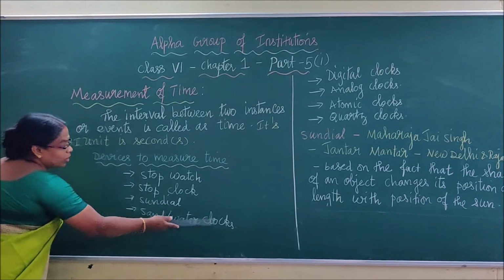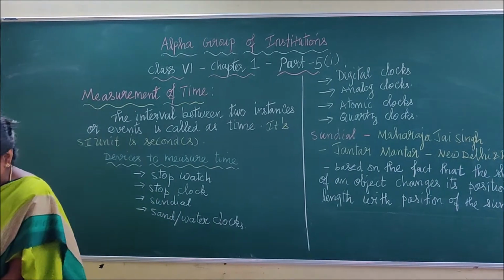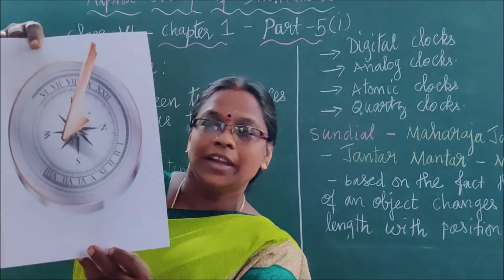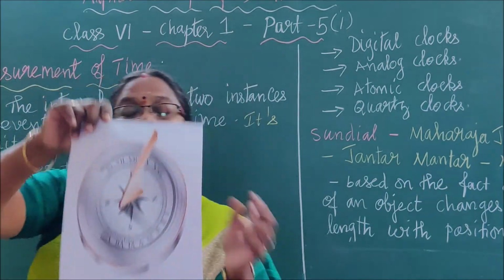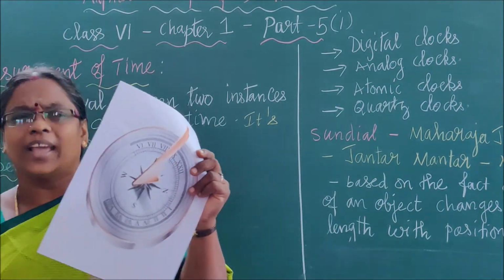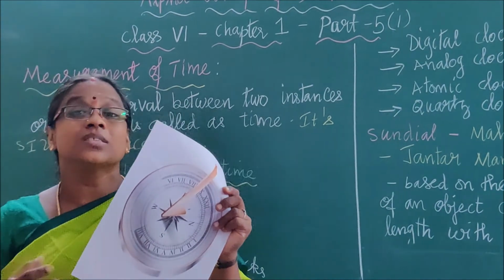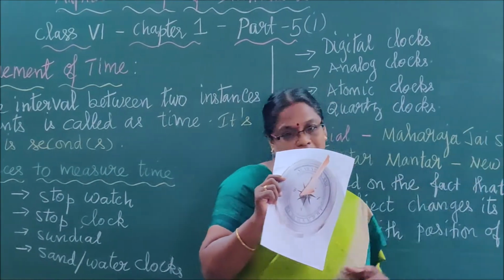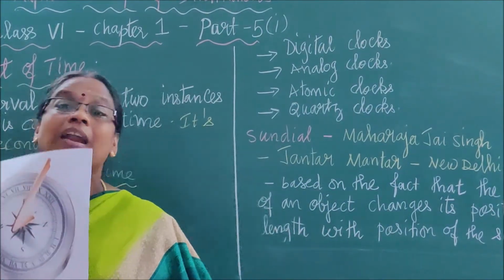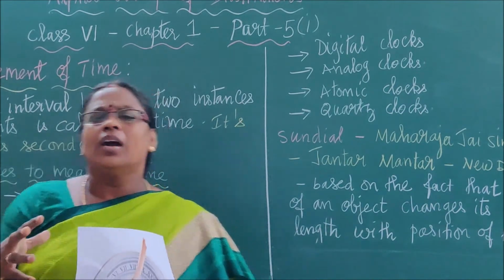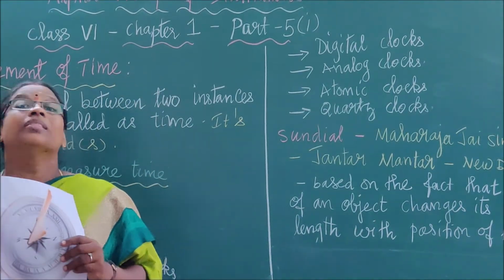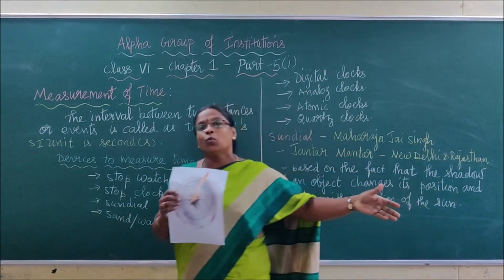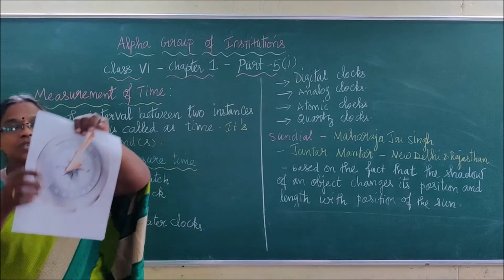Sundial, sand and water clocks. I will show you a picture here. This is a picture of a sundial. You can see it in focus, children. Right. It was used in older days, in kings' periods, Alexander's, and in India we had one king called Maharaja Jai Singh, right? He had constructed sundials, a bigger clock, right? Which is called Jantar Mantar. It is situated in Delhi and Rajasthan. Even now we have what he constructed. Now this is the picture of it.